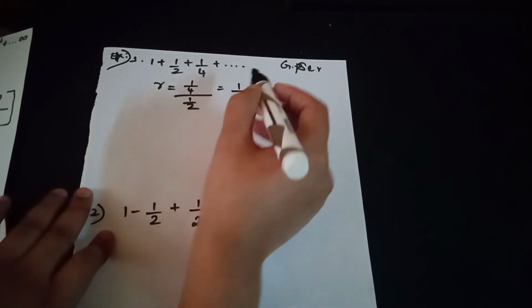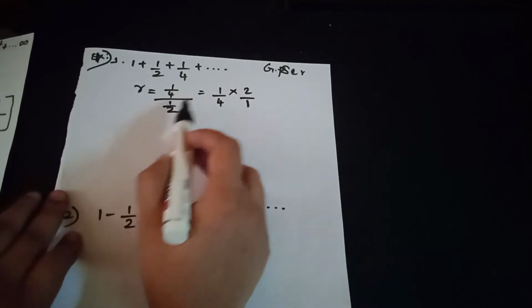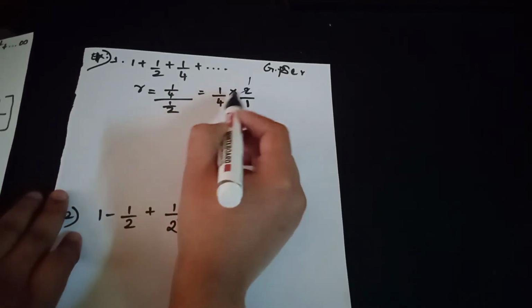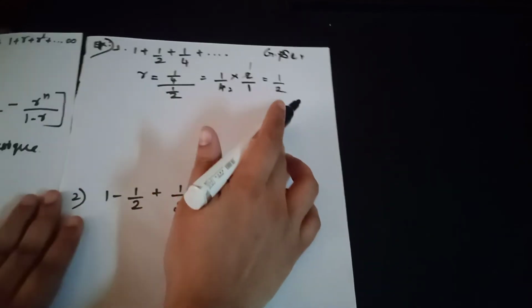1 by 2, when it goes to the numerator, gets reversed and becomes 2 by 1. So the common ratio is 1 by 2. The r value is 1 by 2.